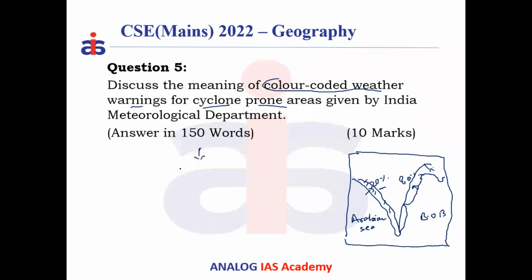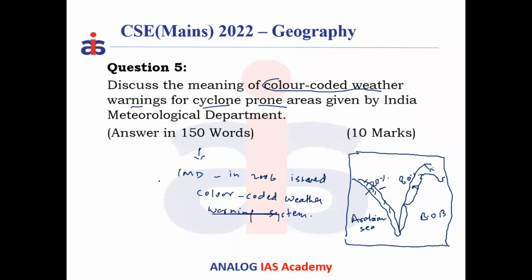The IMD, Indian Meteorological Department, in 2006 issued an early warning system on the basis of a color coded weather pattern system. Issued color coded for the first time, as a part of disaster management activity. Okay, IMD in 2006 issued the color coded weather warning system. They have designed it.